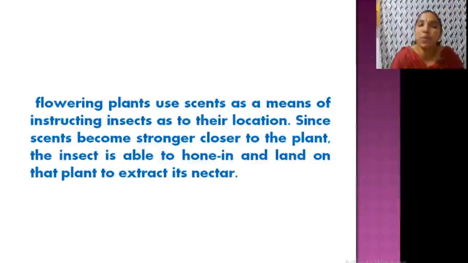Okay. Then another important one is that flowering plants use scent as a means of attracting insects. They release perfumes, as in jasmine, rose, etc. Jamanti likewise, those are stronger. So insects are able to home in and land on that plant to extract its nectar. So scent is the second important one. So attraction is by color, stripes, scent, etc. That is the second one.